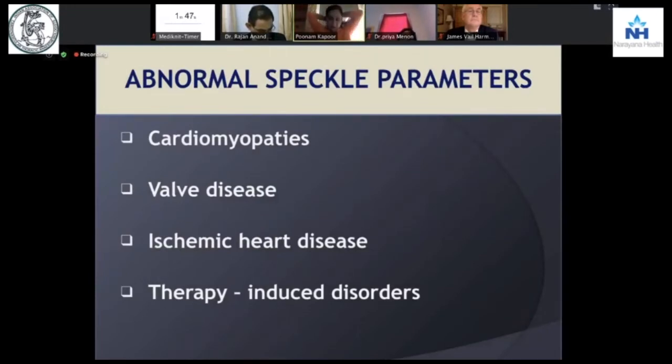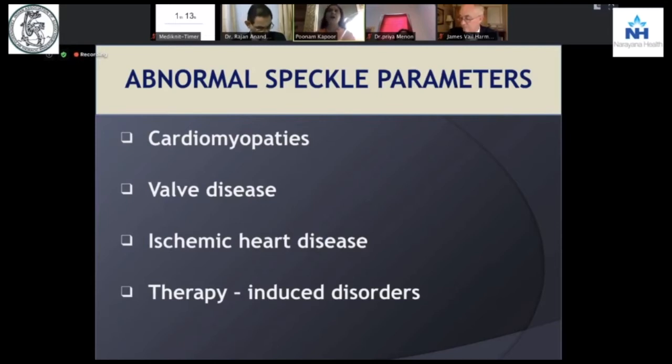So, cardiomyopathy, valvular disease, aortic stenosis. We've been talking of low gradient, low flow aortic stenosis behaving dismally. We've started to do strain and strain rate in aortic stenosis to a large extent, and lo and behold, of 12 patients that we've done, all of them have prolonged ventilation, the low flow, low gradient AS. And in ischemic heart disease, it is the best to do today. It is over and above just TDI and ejection fraction, because ejection fraction is the gold standard like the PA catheter, but ejection fraction does not tell you anything.